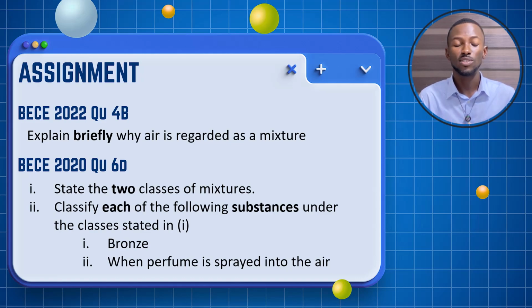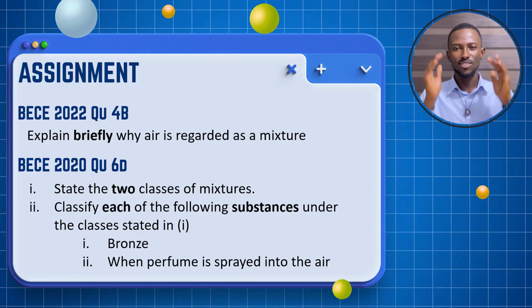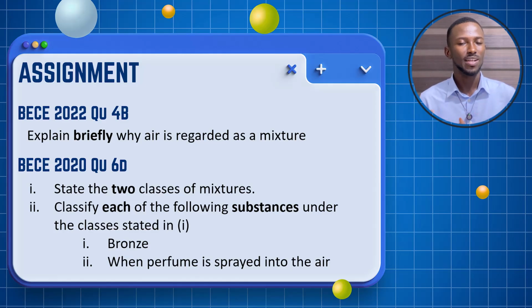And 2020 question 6D: state two classes of mixtures. This is what I've been talking about. This question is very loose. To be frank with you, the question is too loose, but for this level I think it's okay. It's easy and fair to you. For this classification, it has not been specified. They've not told you whether you are classifying based on the state of matter that are mixing, or based on how well they mix, or based on how the particles disperse.